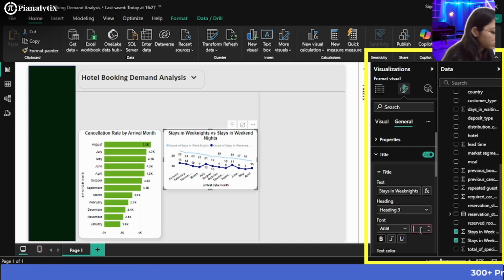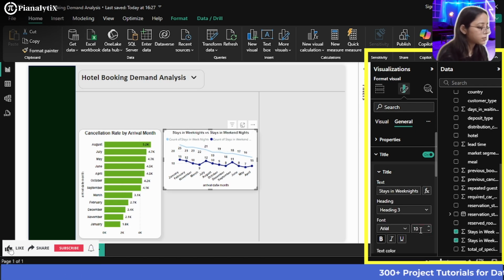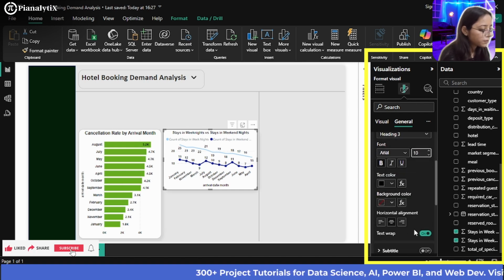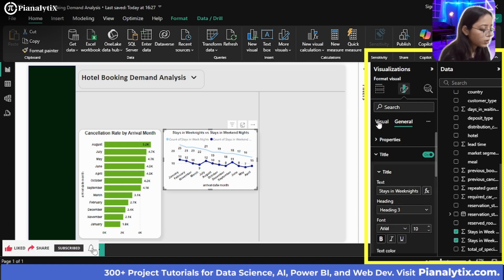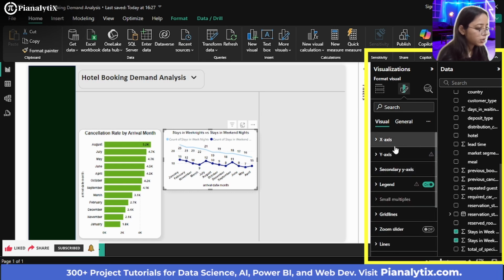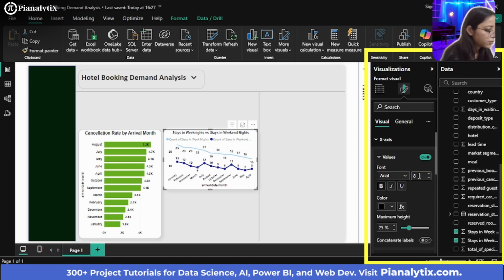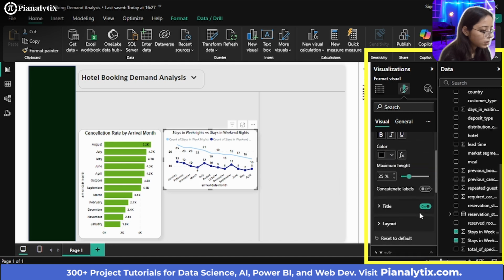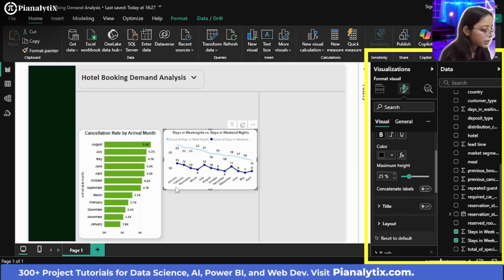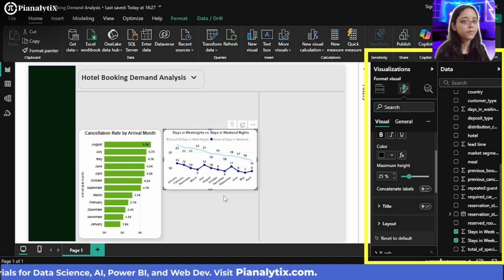And you can make sure that the font of this is much smaller. And you could go back to the visual section and make sure the x-axis is also smaller. And you can switch off the title because the title itself speaks for it.